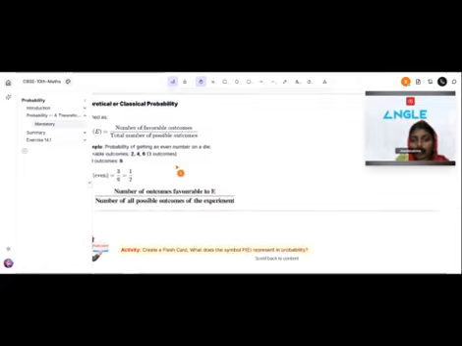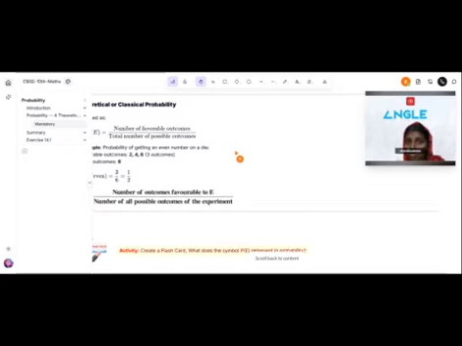What are they? The sample space is 1, 2, 3, 4, 5, 6. These are the sample space.